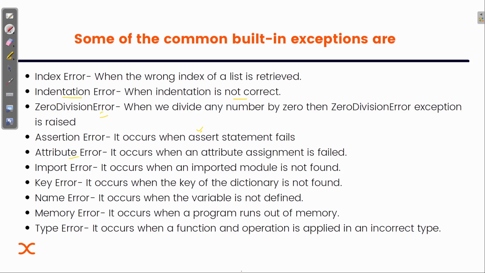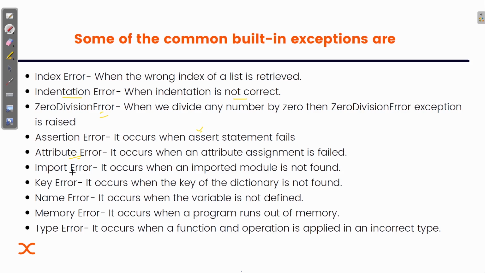Then we have attribute error. We know that it occurs when an attribute assignment fails. Now what is an attribute? We know that an attribute is nothing but the variables and methods. Sometimes it happens that we assign a wrong type of value. That's called attribute error.